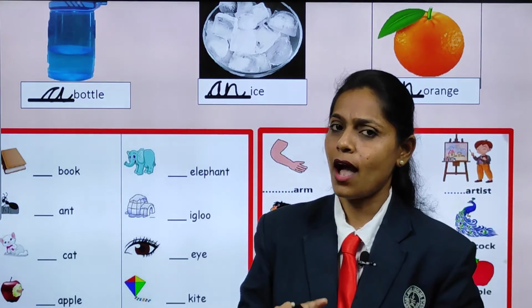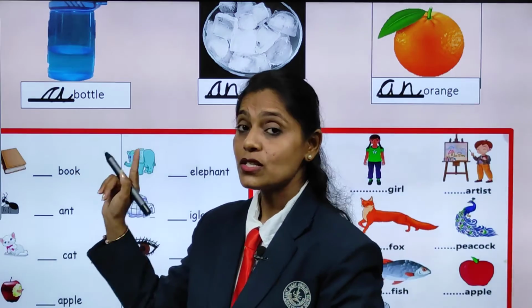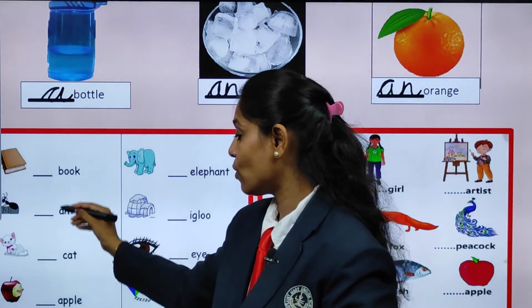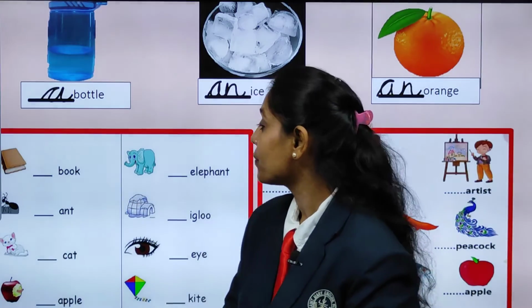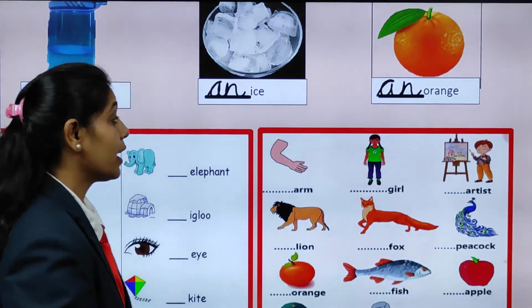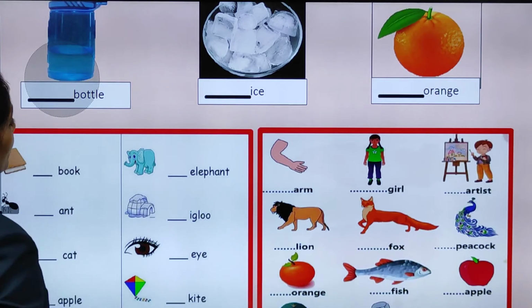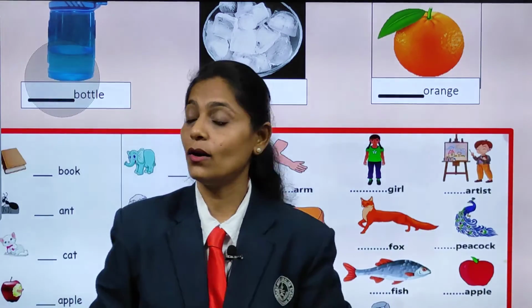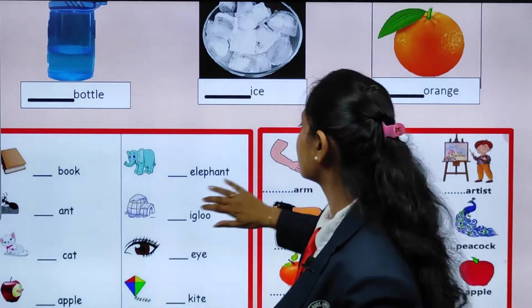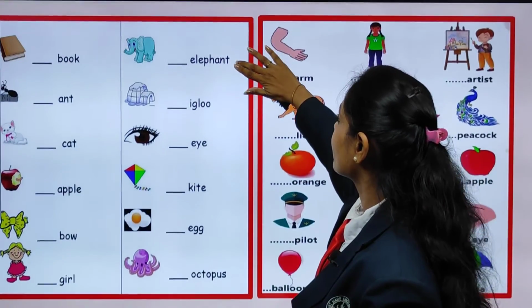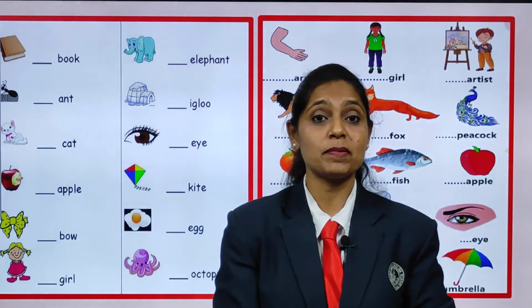Can you see? Now, what you are going to do is look at the picture and look at the initial sound, and you are going to write whether it is A or an. Okay, children? For that, again, you have to be ready with your book and a pencil. Now, all of you look here. Look at the first picture.